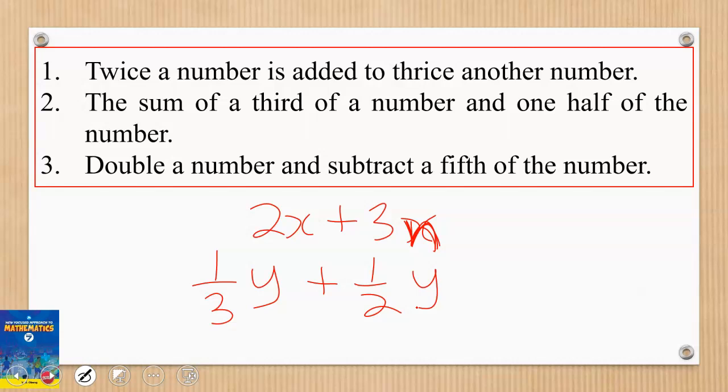Then the final one, we say double a number and subtract a fifth of the number. So double a number, and subtract a fifth of the number. So then it goes like this: 2n minus 1/5 n. Right, so this is how we can write algebraic expressions from mathematical statements. Thanks so much for watching.